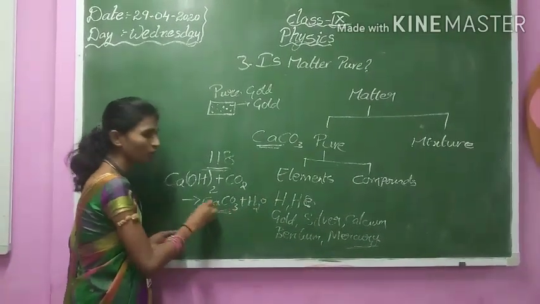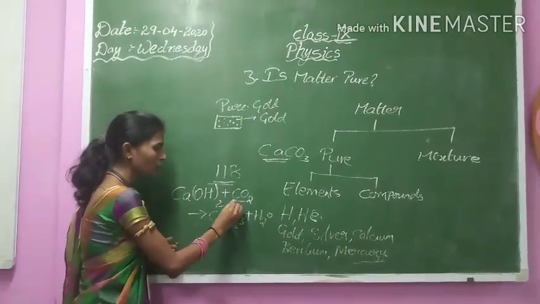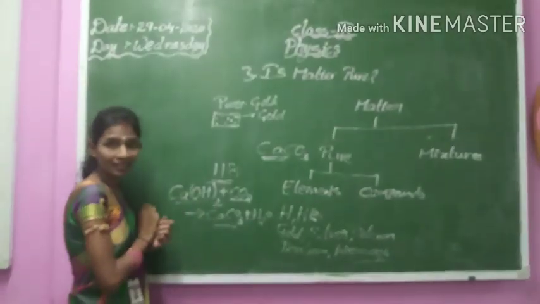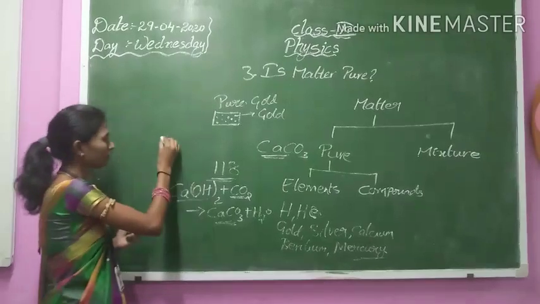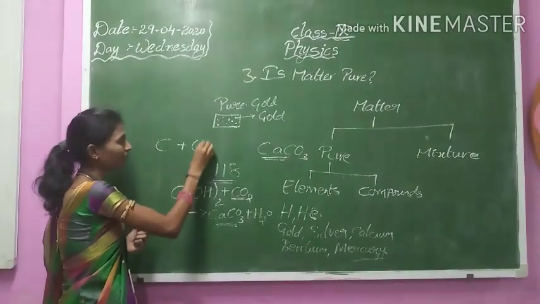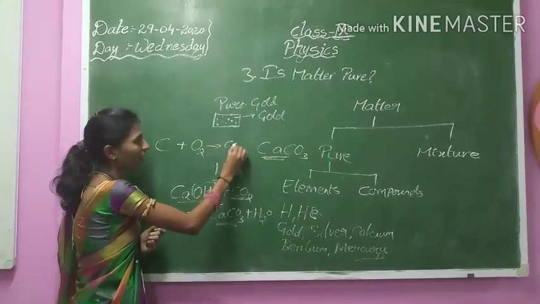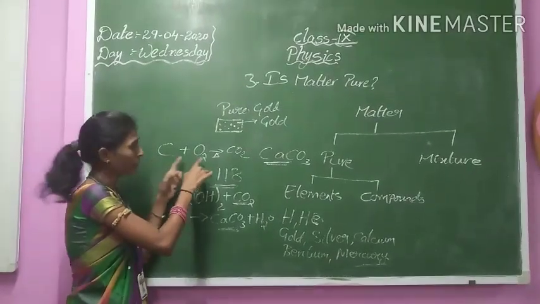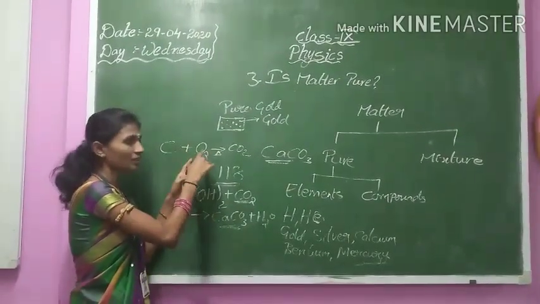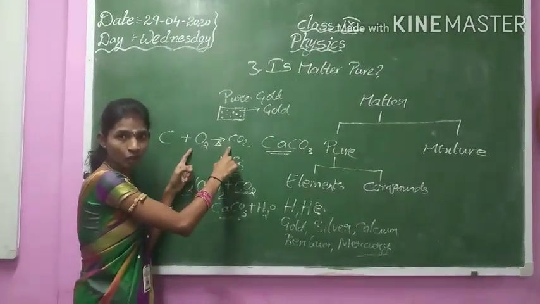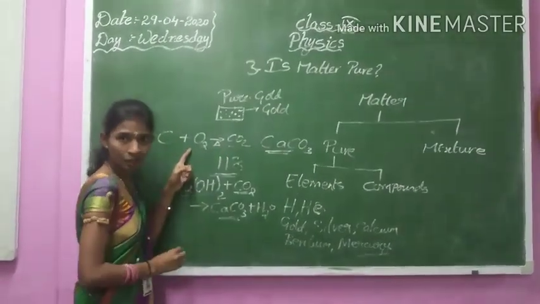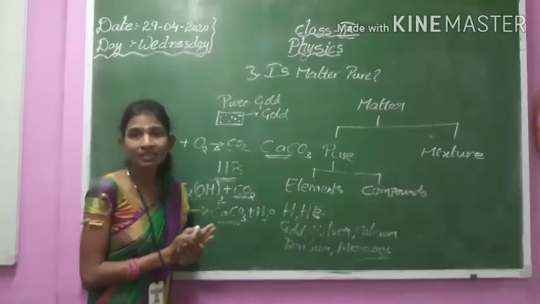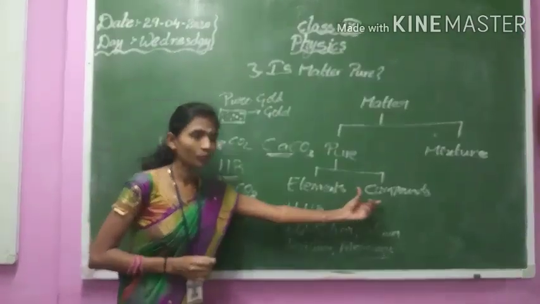Here carbon dioxide is a compound and calcium hydroxide is a compound. Carbon dioxide is formed when carbon is heated with oxygen. Carbon is an element, and oxygen is a molecule. When carbon is treated with oxygen, it forms carbon dioxide, which is a compound. Like that, because of chemical reactions between elements, compounds are formed.